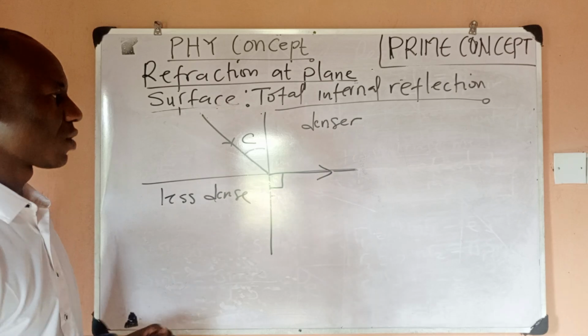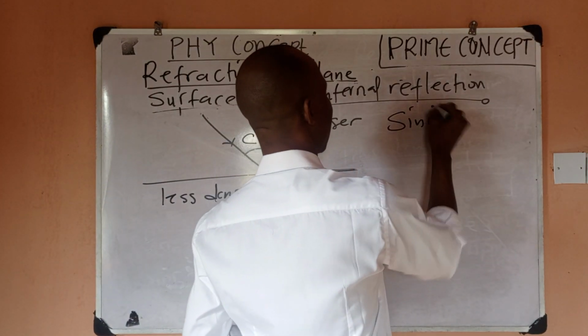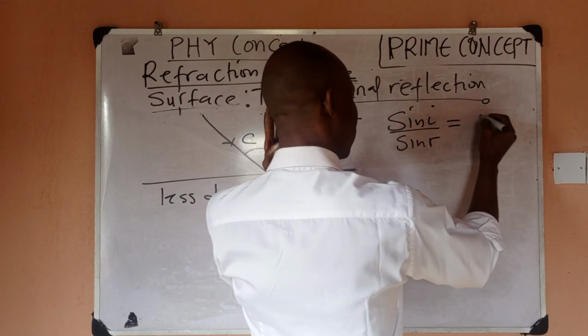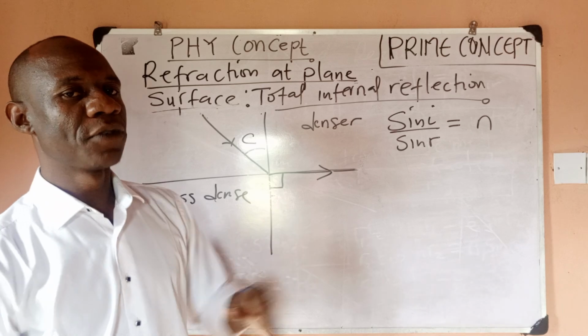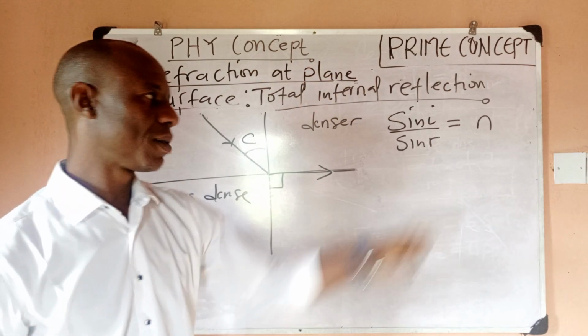According to Snell's law, sine i over sine r is going to give us n. This formula is true when you are moving from a less dense medium to a denser medium.